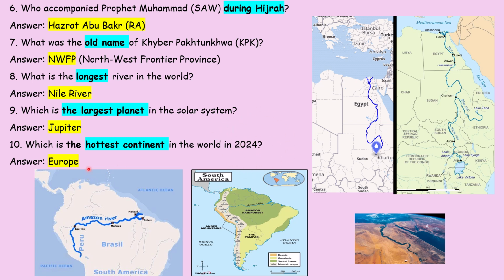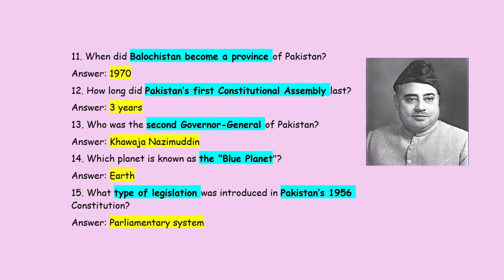Carbon emissions, climate change, and many other factors added up and collectively made Europe the hottest continent ever in history, with the hottest temperature ever recorded. Okay? So if asked in general without mentioning a year, you have to answer Africa. And if the year 2024 is mentioned, then you have to go with Europe. Remember this thing.